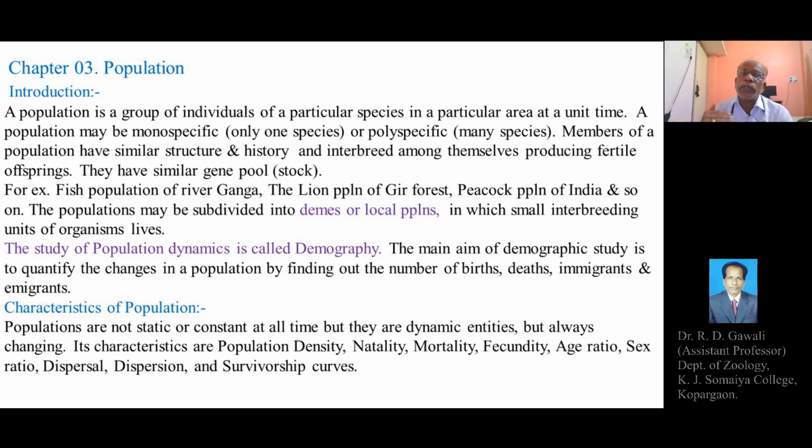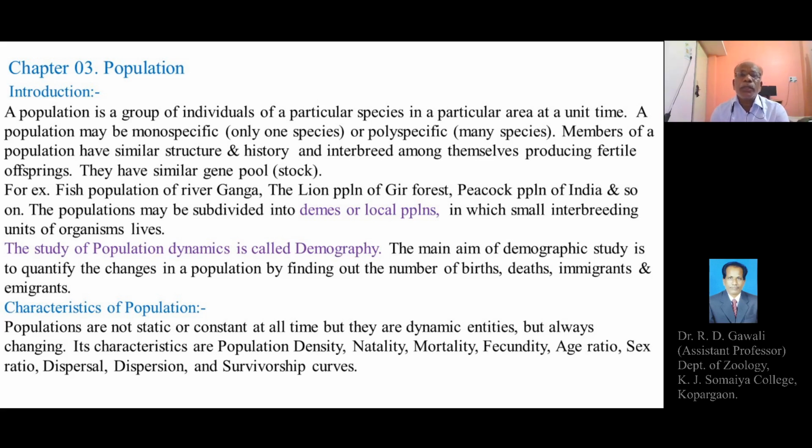So rate of immigration, rate of emigration, number of individuals died or number of individuals born, that kind of study can be done with the help of demographic study, that is the population dynamics.